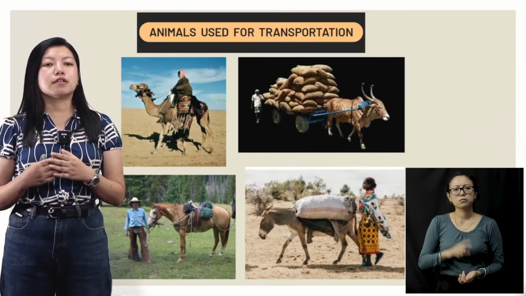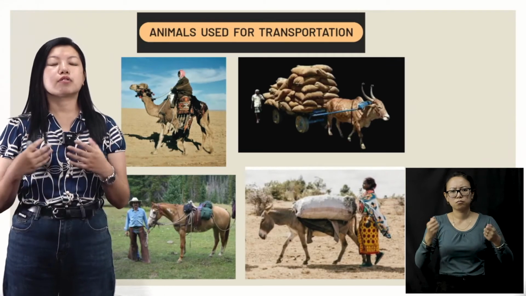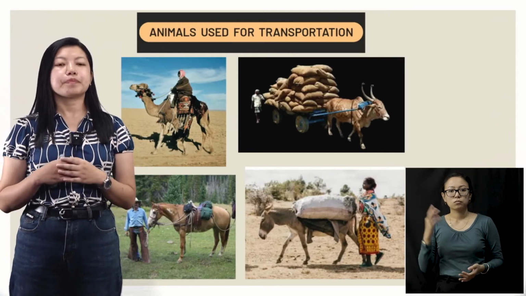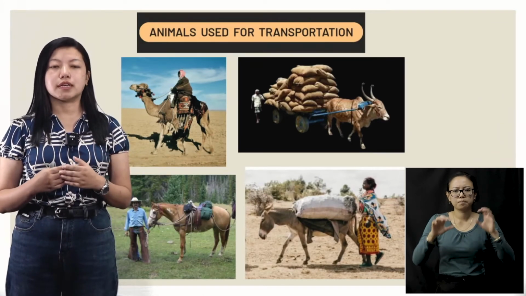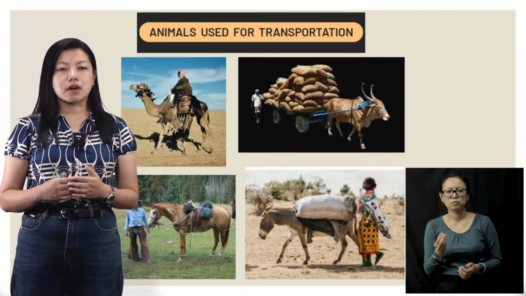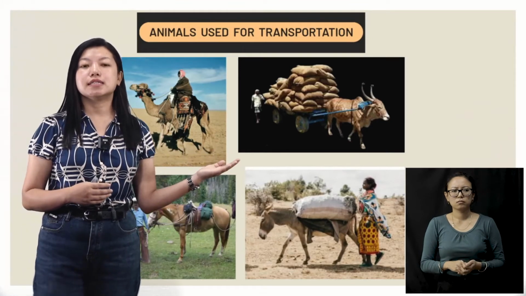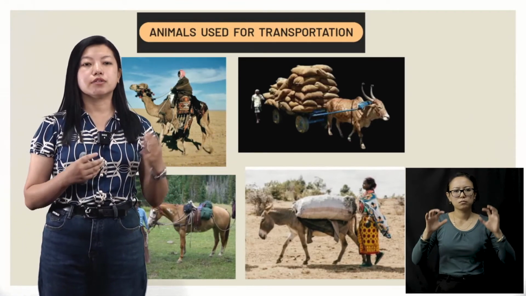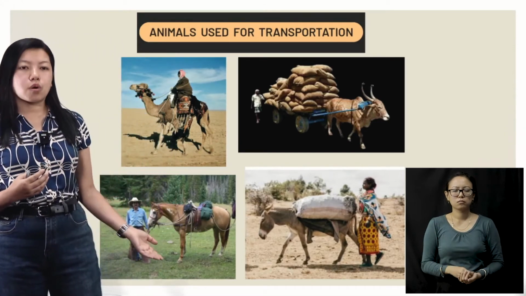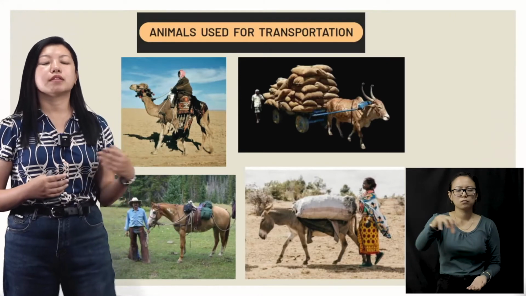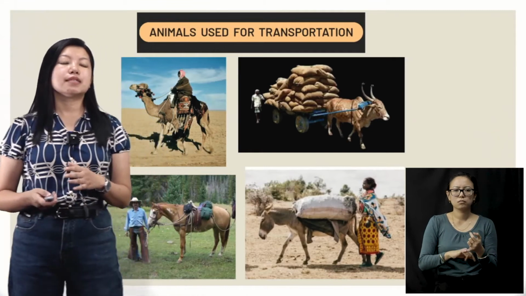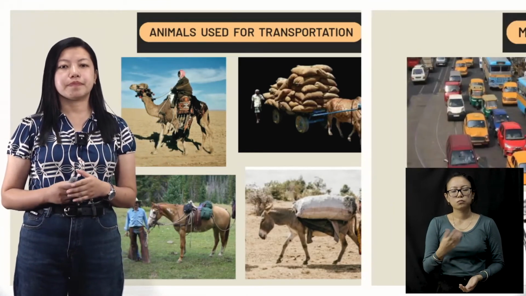These days, because of cars, buses and trucks, many new inventions came up, right? So these animals are not used anymore like before. However, in places like deserts, camels are used. Also in some Indian cities, bullock carts are still used to carry heavy things, okay? And in some countries, horses and donkeys are also used for transportation. So this is how animals were used.